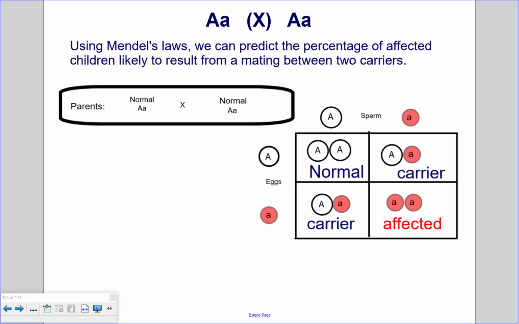Using Mendel's laws, we can predict the percentage of affected children likely to result from a mating between two carriers. In this case, we have two parents that are heterozygous, big A, little a. And so, when we look at the Punnett square, they could have one individual who's normal, not a carrier, two individuals that are carriers, they have this recessive little a allele, and then one individual out of four, or a 25% chance of an individual being affected by this recessive disorder. They have two copies of the recessive allele, so they are affected.